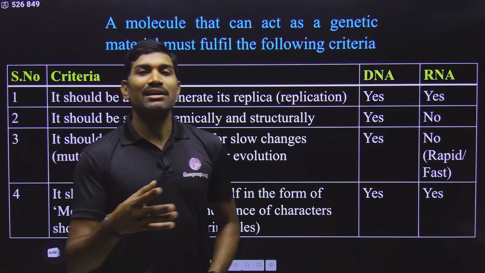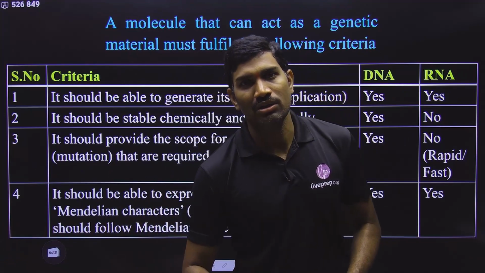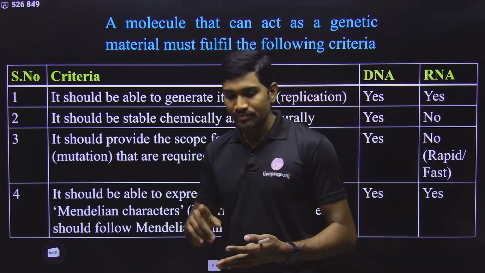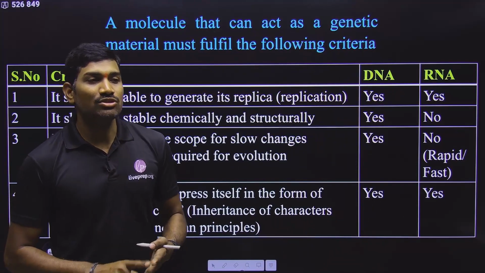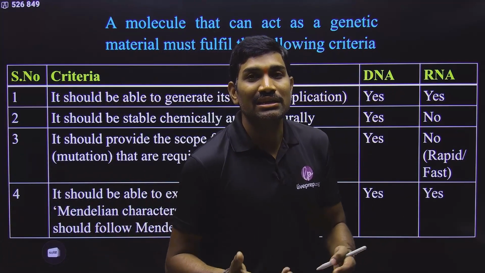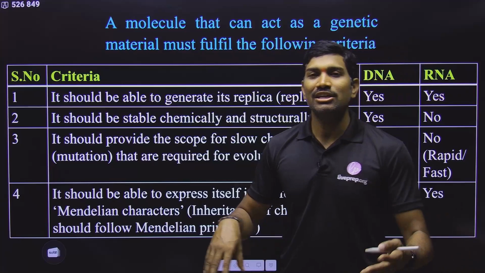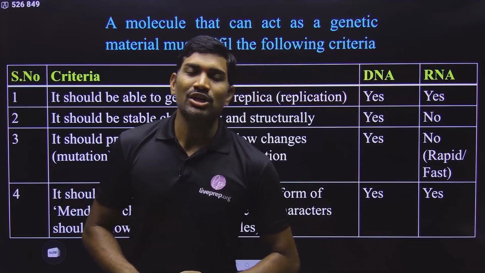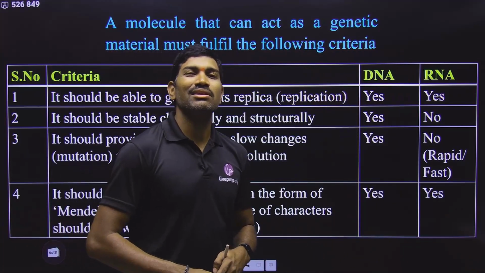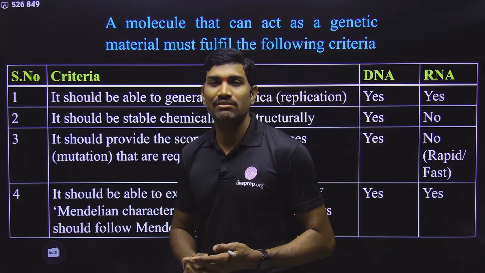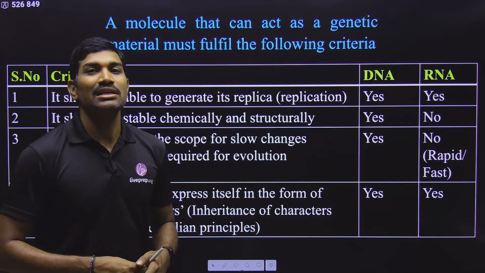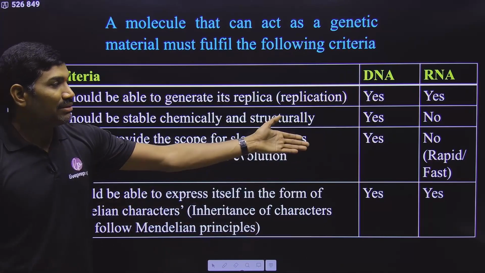So in this way, RNA is less stable. Understood or not? Next important point is, with respect to DNA, in the case of DNA, thymine is present. So the presence of thymine is giving some extra stability in the repair mechanisms. But in the case of RNA, thymine is not there. So for RNA, repair mechanisms are very few and they are not that efficient. So that is the reason why DNA is structurally and chemically more stable when compared with RNA.